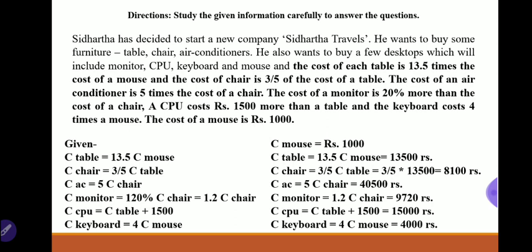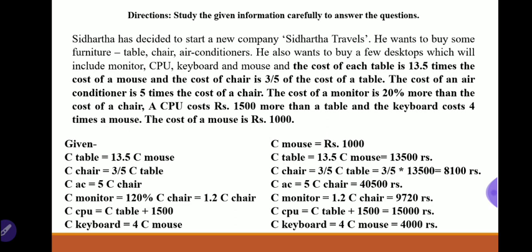First of all, from the given data you need to find out all these values and write them somewhere. So this is one type of Casslet DI in which information will be given in terms of some kind of relations, and those relations you have to solve and find out the value of each thing, and then some questions will be asked on that paragraph that you have to solve.